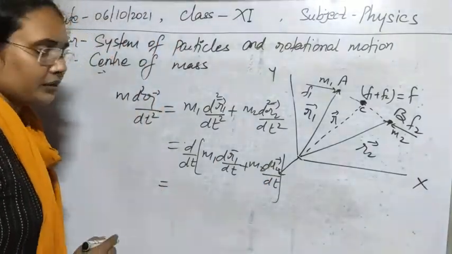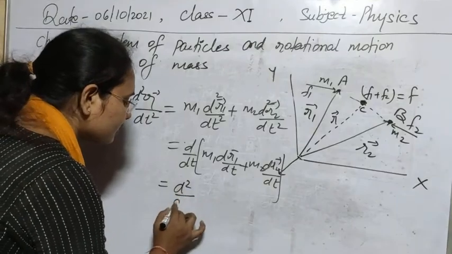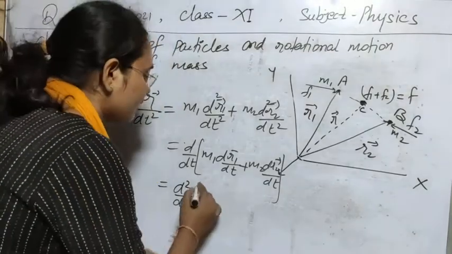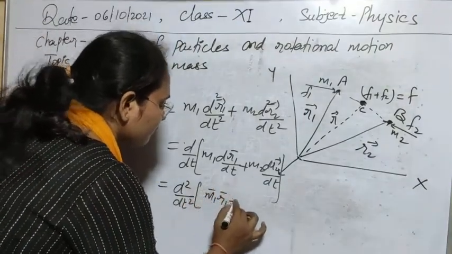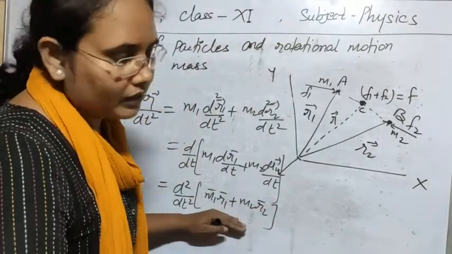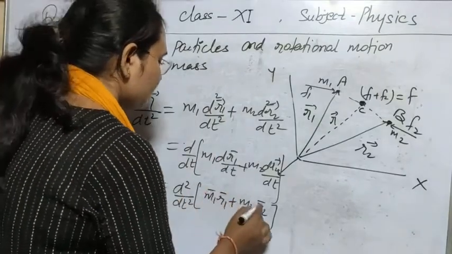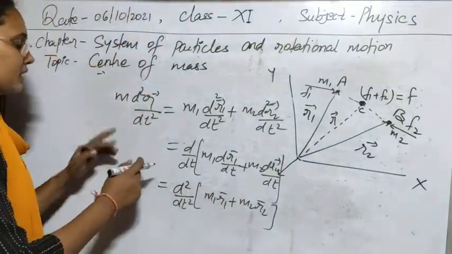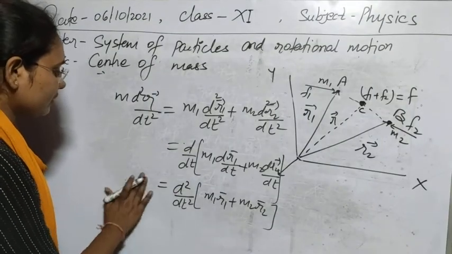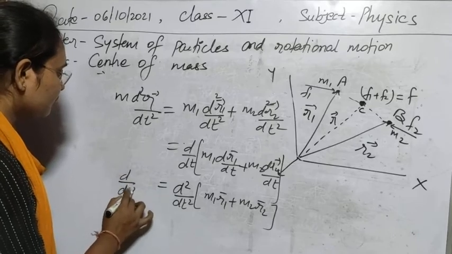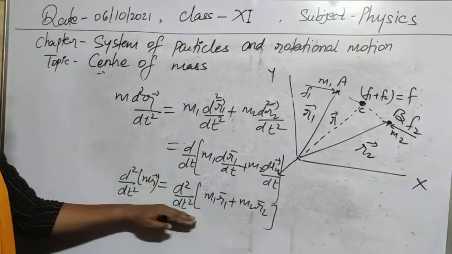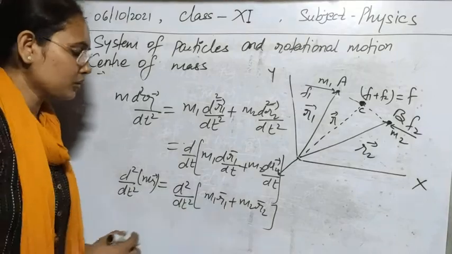In another line you can again write this value as d2/dt2 of m1r1 plus m2r2. You can solve this line, and that line will have the same value as this one. So we can replace these lines by this, and from here this can be written as m, or d2/dt2 of m into r. So we can compare these two components from here.